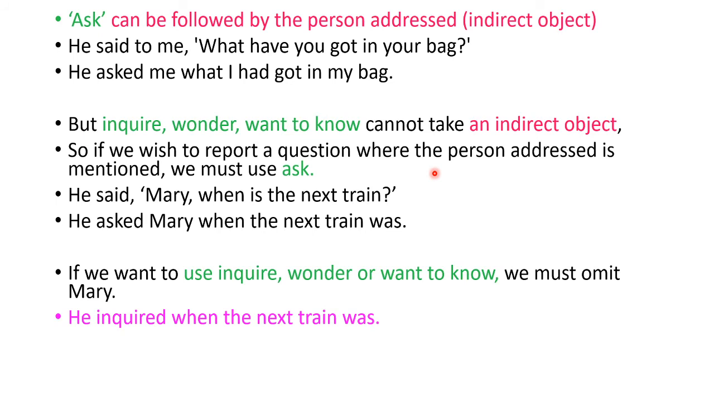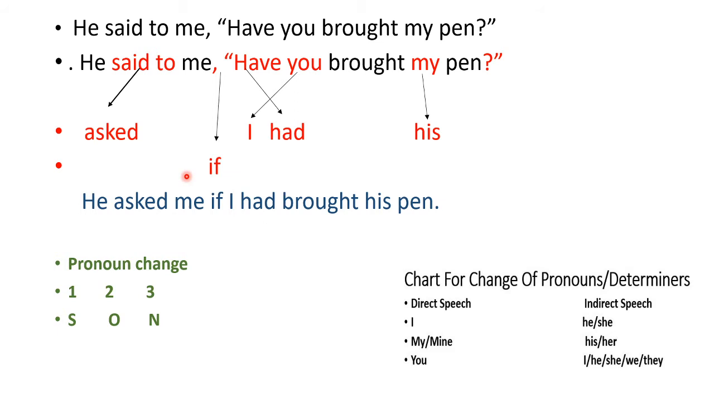Now next, sorry, I did not do the answer. So our answer becomes: he asked me if I had brought his pen. So all the rules have been applied. I'm not using inverted commas, I'm not using the question mark. Instead a full stop or a period is there. So the sentence has been converted into indirect form.